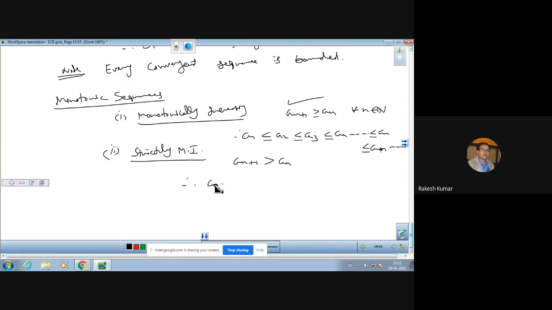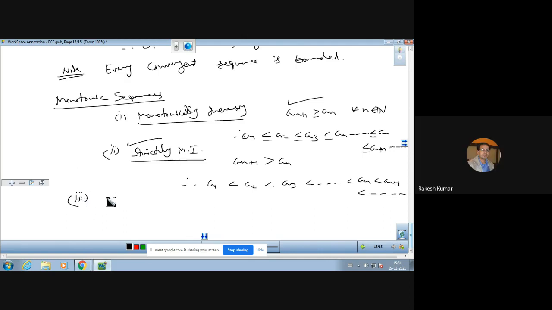So in that case, a1 is less than a2, less than a3, and so on, less than a_(n+1), less than so on. This is the meaning of strictly monotonically increasing. Equality नहीं हो सकती, consecutive terms कभी भी same नहीं हो सकती.